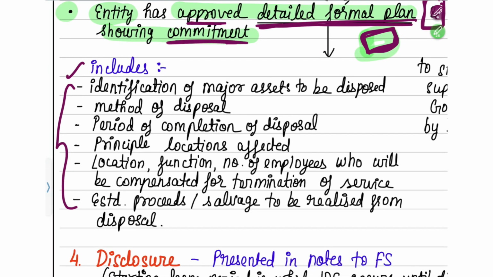First, in that plan you must be able to identify what are the major assets that you're going to dispose. So this and this, assets A, B, C and D we are going to dispose of, so it must be clearly identified and given in the plan.